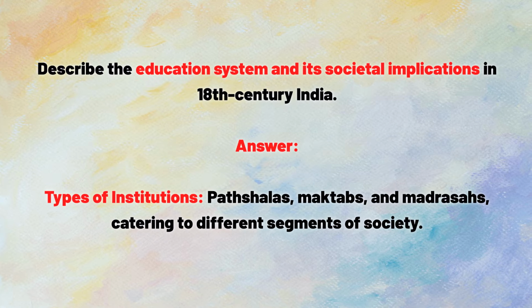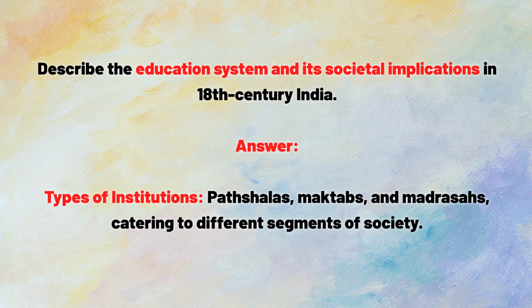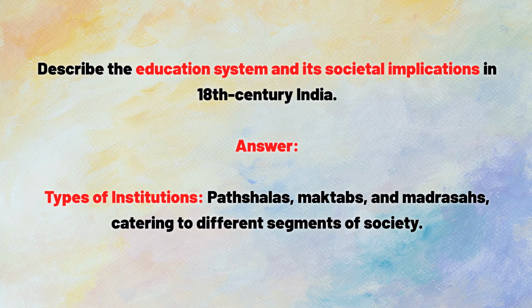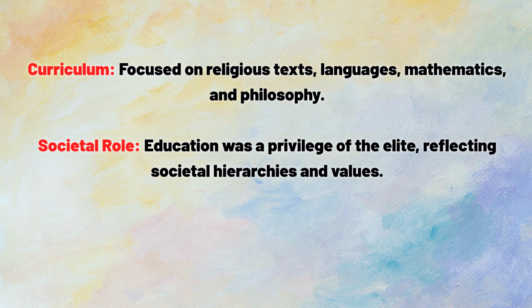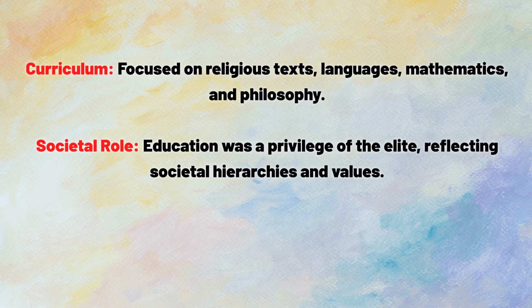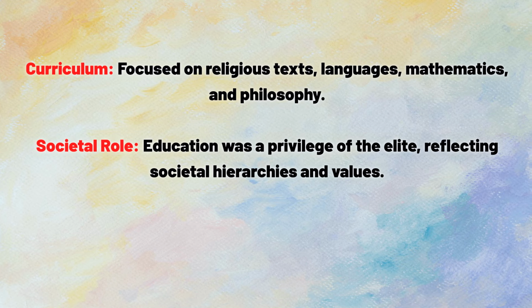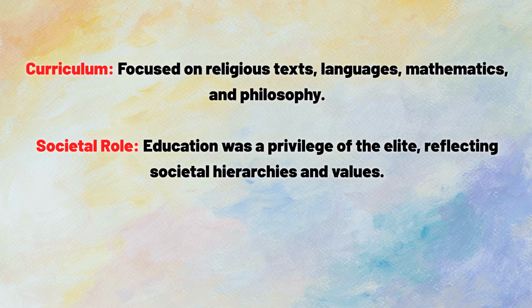Describe the education system and its societal implications in 18th century India. Answer: types of institutions, pathshalas, maktabs, and madrasas, catering to different segments of society. Curriculum, focused on religious texts, languages, mathematics, and philosophy. Societal role, education was a privilege of the elite, reflecting societal hierarchies and values.